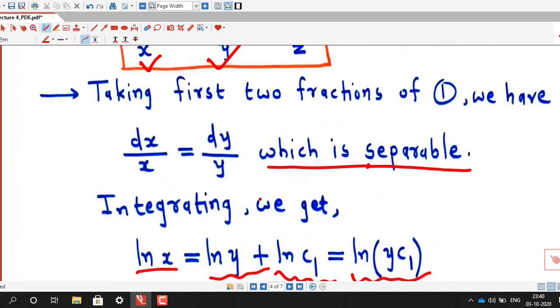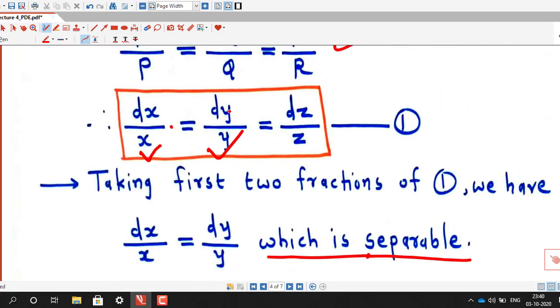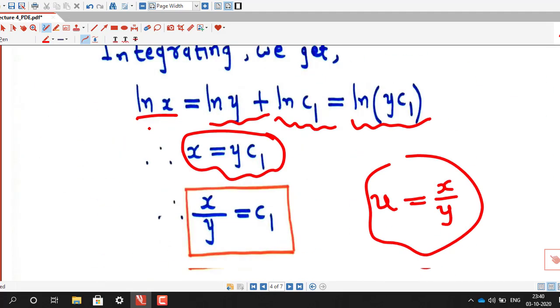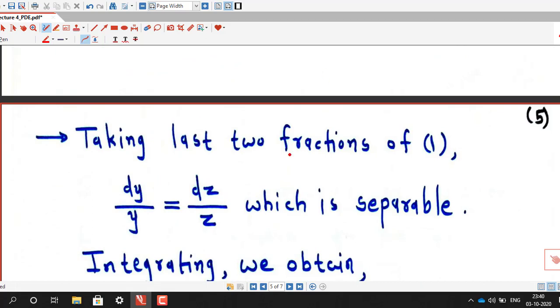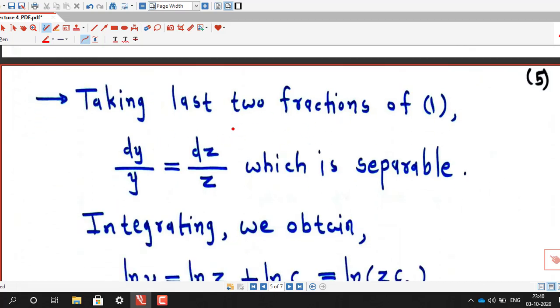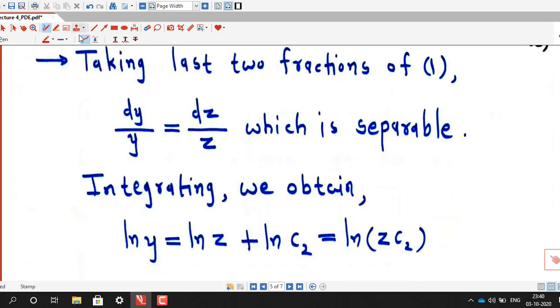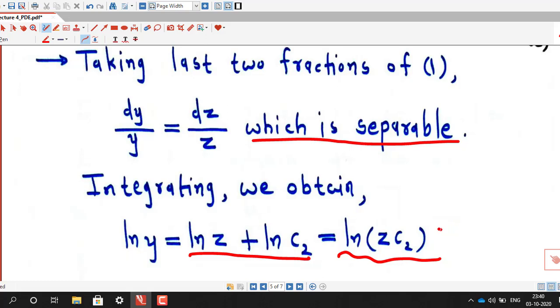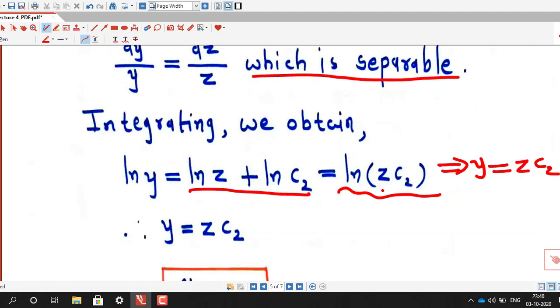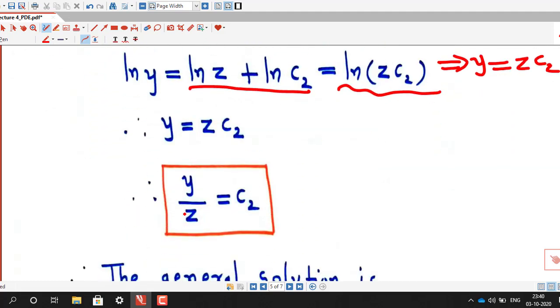Now for the second solution we have two choices. Either we can compare the second and third fractions or the third and first fractions. So here we have taken the second and third fractions. Taking the last two fractions of 1, we have dy upon y equal to dz upon z. This is also separable. So if we integrate, we obtain log y equal to log z plus log c2. And by the property of logarithm this is log of z into c2. So from this we obtain y equal to z into arbitrary constant c2. Therefore y by z equal to c2.